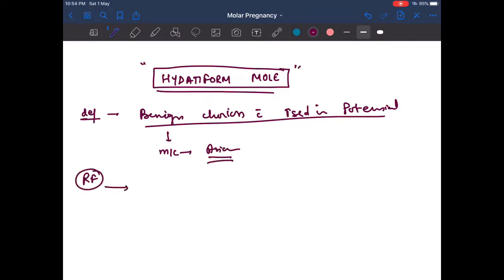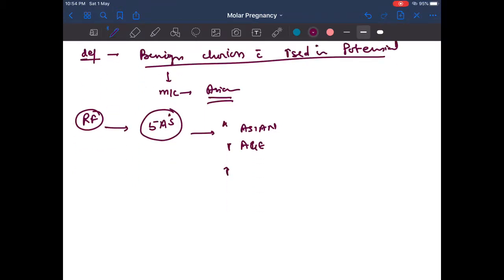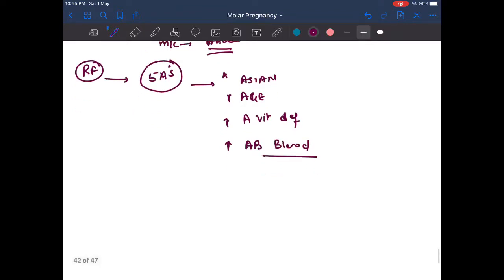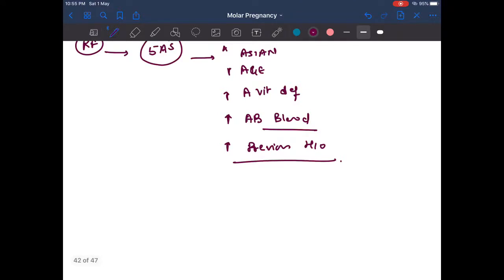For the risk factors, we have to remember the 5 A's. First is Asian, and second is increased age. Third is vitamin A deficiency. Another risk factor is people with AB blood group. And last is a previous history of H mole. So these are the 5 risk factors.